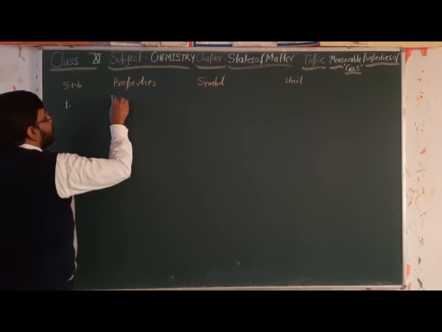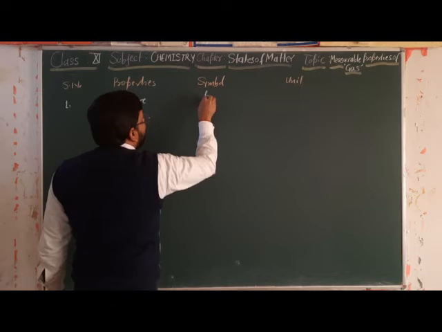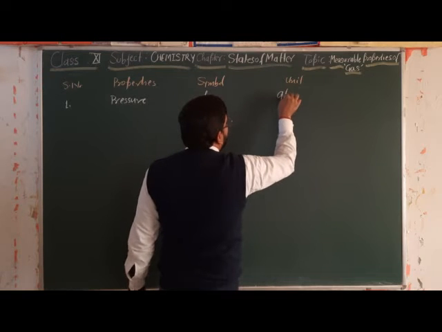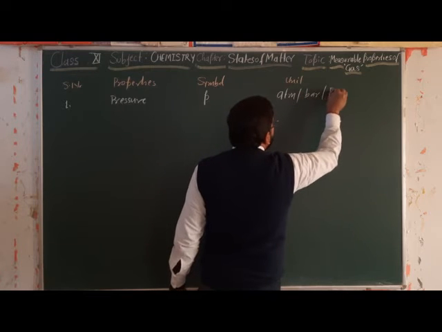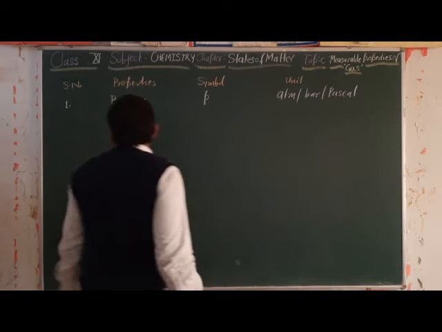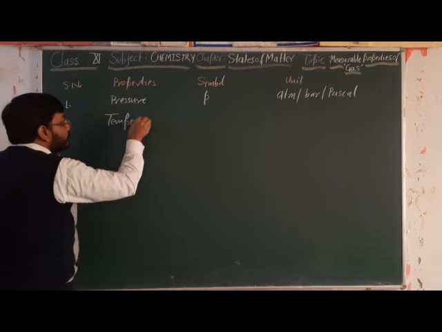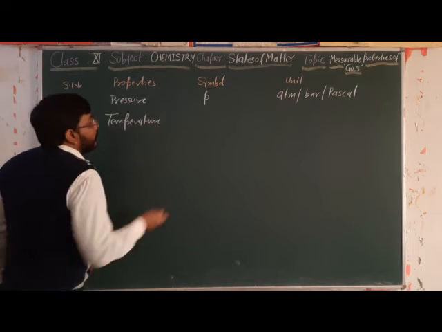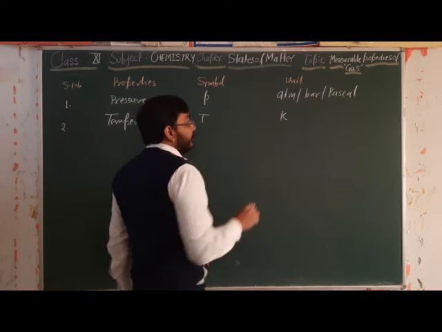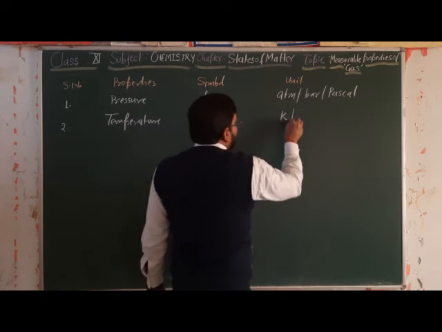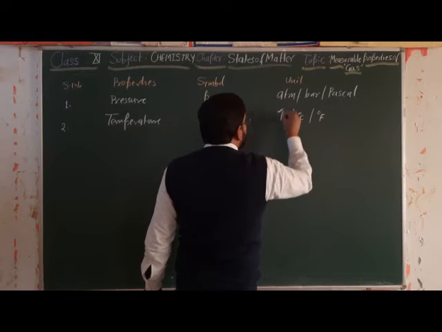First is pressure. We measure the pressure of the gas, the symbol we use is P, and the unit is atmospheric pressure or bar or Pascal. Then next one is temperature, symbol T. We have different units also: degree Kelvin, degree Celsius, degree Fahrenheit, but I suggest you prefer to use Kelvin.